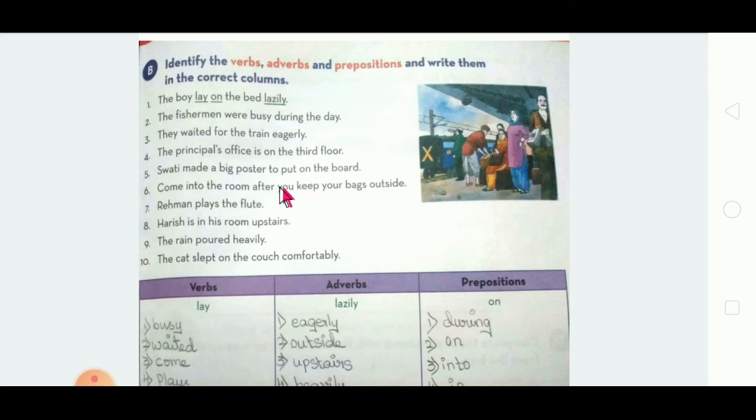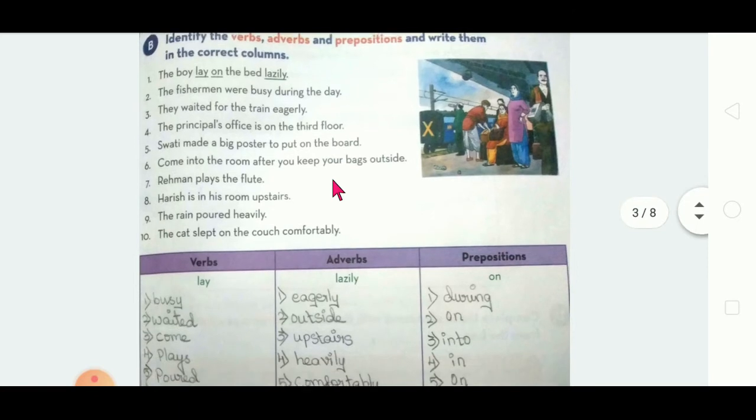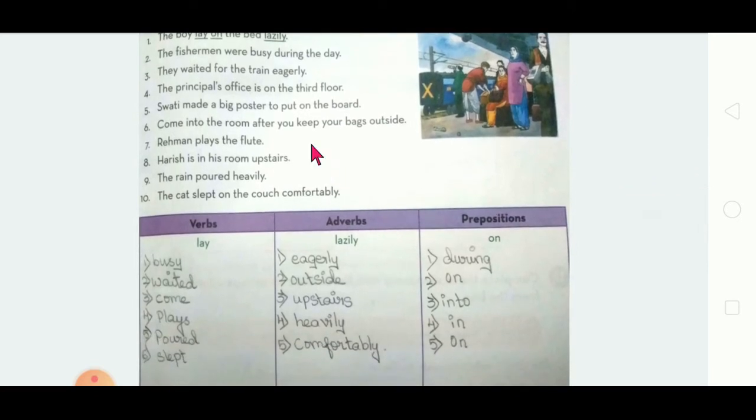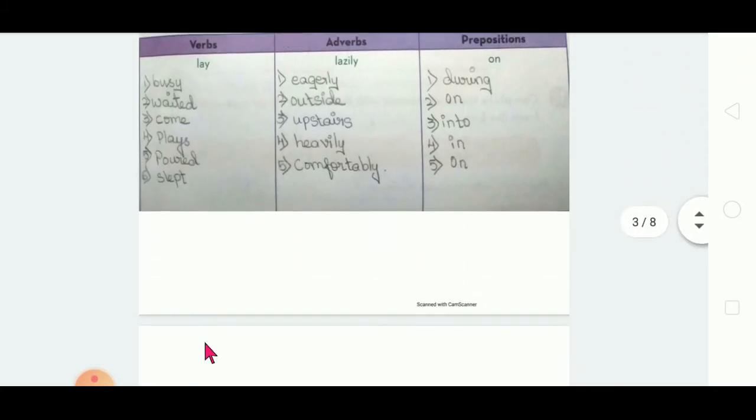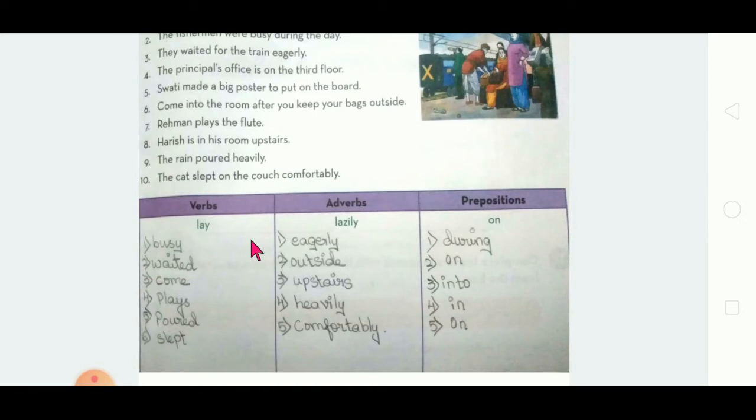So next. Swati made a big poster to put on the board. Swati made a big poster to put on the board. See here, "made" is also a verb. Please write down made, M-A-D-E. I have not written it, but you write it down. Made is a verb. So made should come under the verb column. Okay.